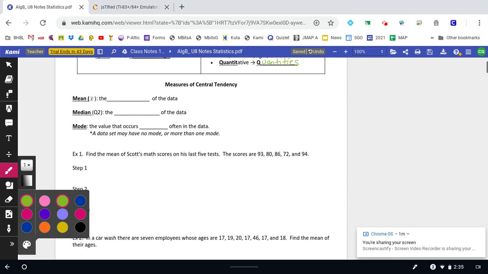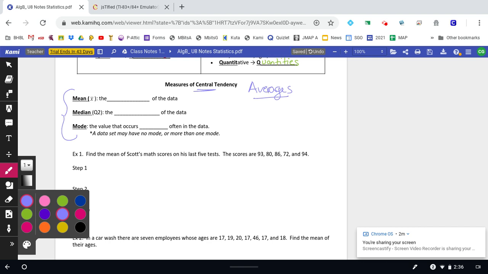All right, so the three measures of central tendency, which I'm sure that you've heard, the big three, are the mean, the median, and the mode, right? So they're all things that show averages, but there are different ways to show averages. Okay.